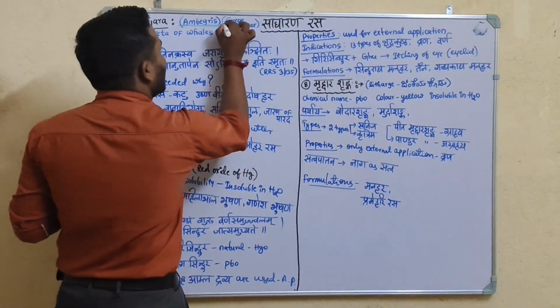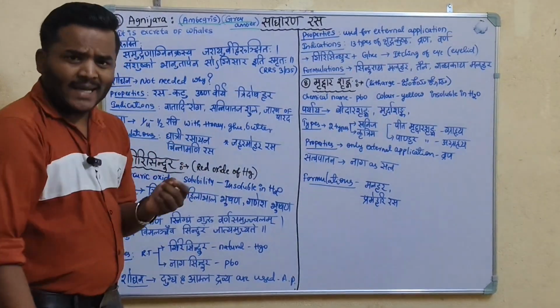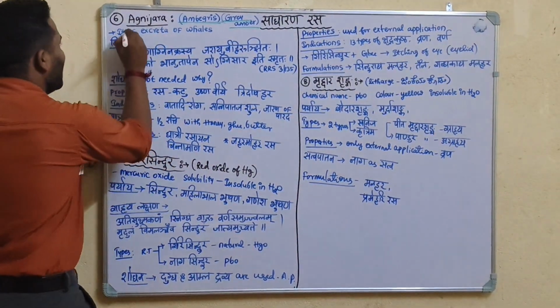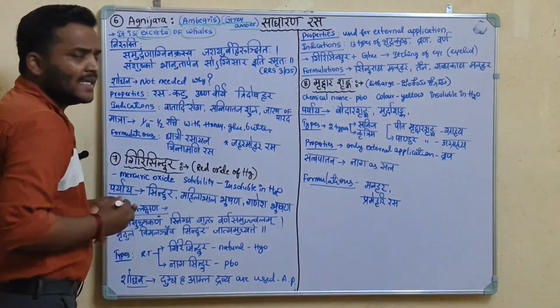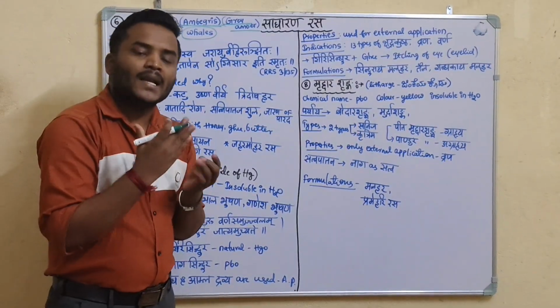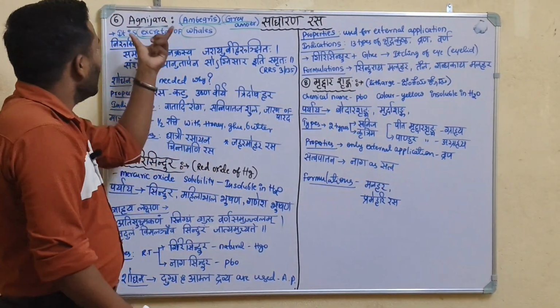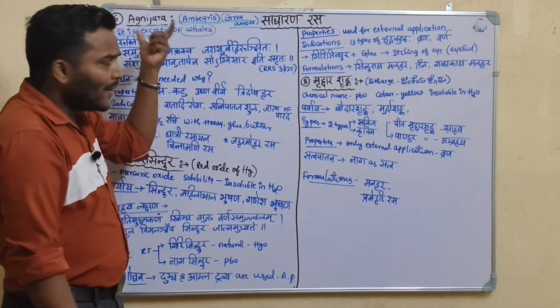It is grey amber in color. Mainly it is animal in origin. It is the excreta of the whales. The whales that swim in the sea, their excreta we call Agnijara. It is also commonly called ambergris.